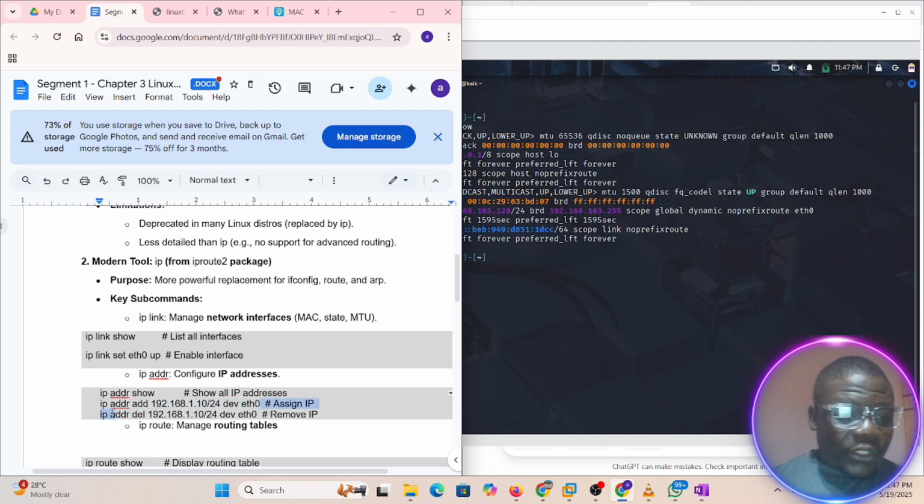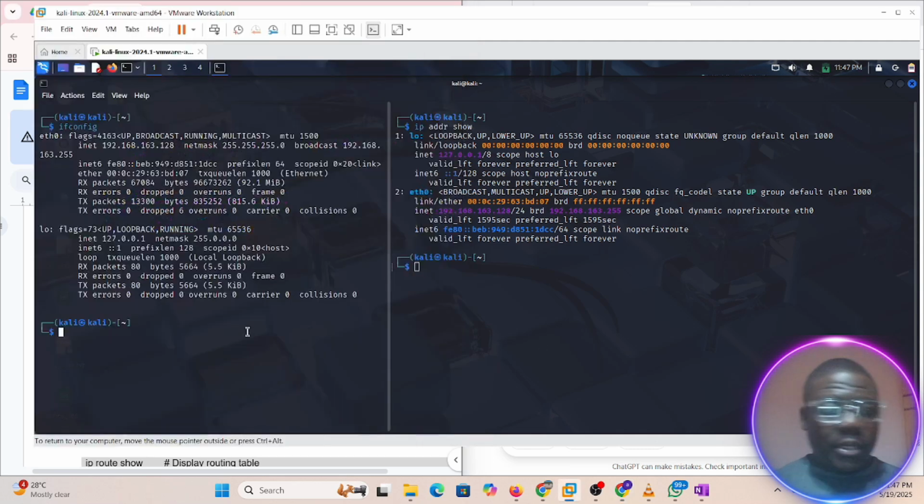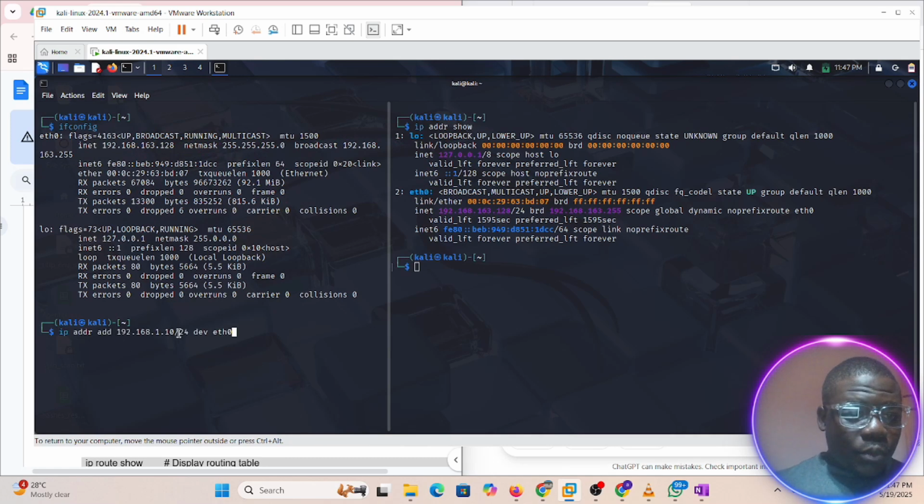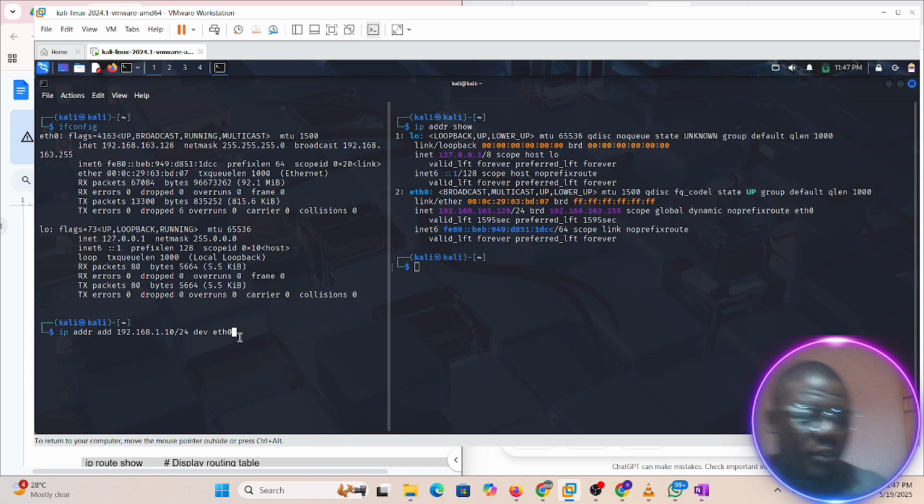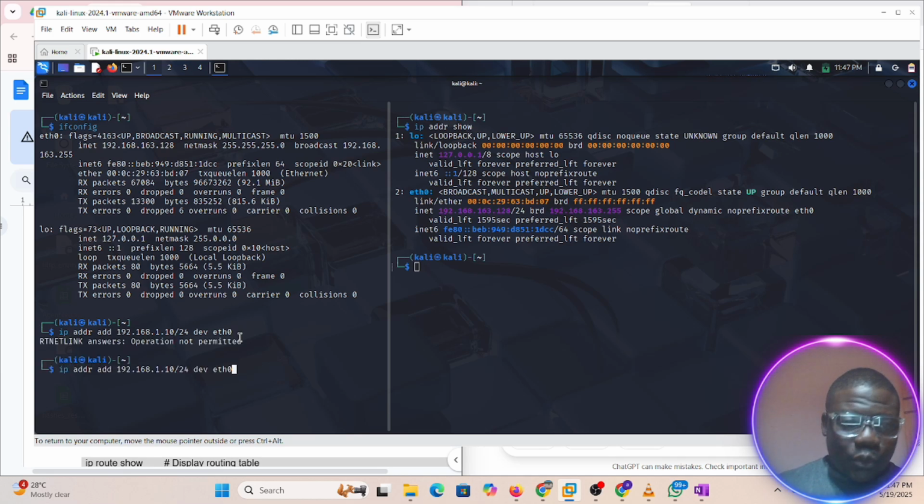So now let's change our IP address. Our former IP address is 163. I don't want to go out of that. Okay, it doesn't really matter. Let's change it so that it will be obvious. If I press this, it might tell me no permission also. So you know what we are supposed to do? You can use Ctrl+A to go back to the beginning. You do your sudo and you do this.